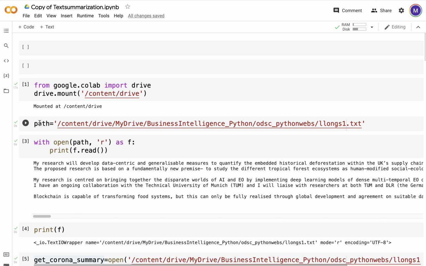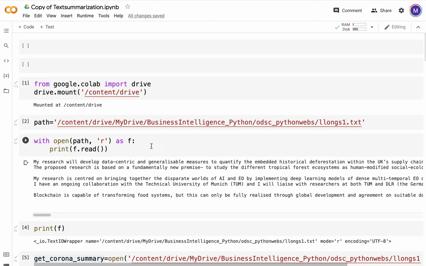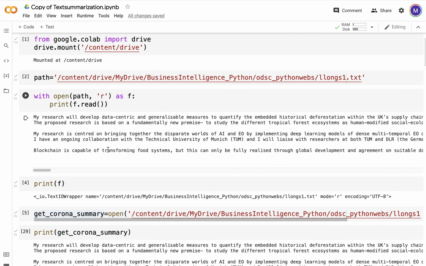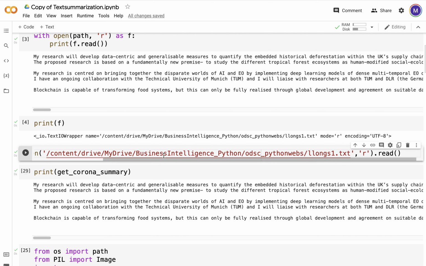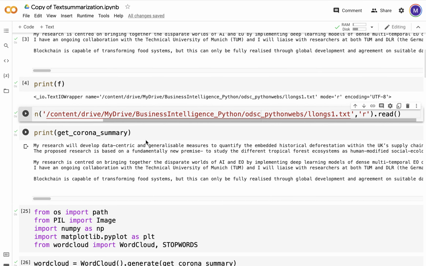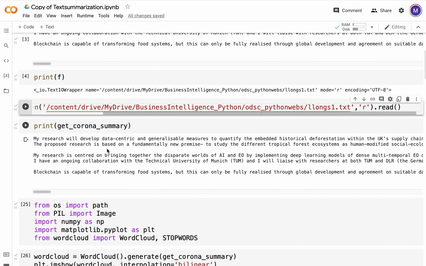I read in the data set path, and these are two ways of reading in your data. I have another video sitting around that you can have a look at. With open path, r as f dot read, and then I just got the variable name. And if you don't like that, then you have variable name equals open, provide the path, the file dot read, and this is my text. Print it again. I come on to blockchain.